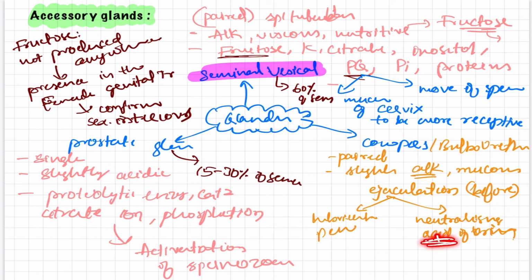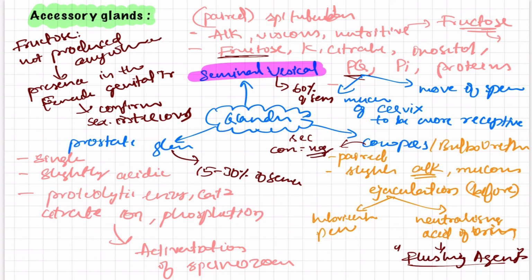In order to neutralize this acid, the pH of the fluid should be alkaline. That is how you have to relate the things and study so that you can learn better. It also helps in the lubrication of the penis, and as it helps in the neutralization process, it is also known as a flushing agent. At last, the percentage secretion of this gland is nearly negligible, it is not counted. So with this, let us move forward.